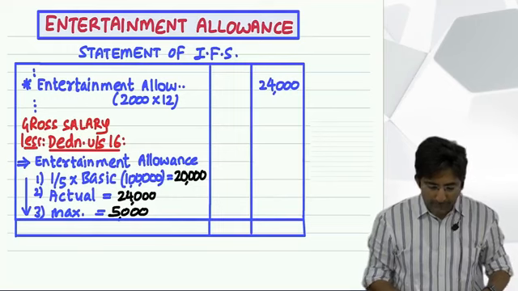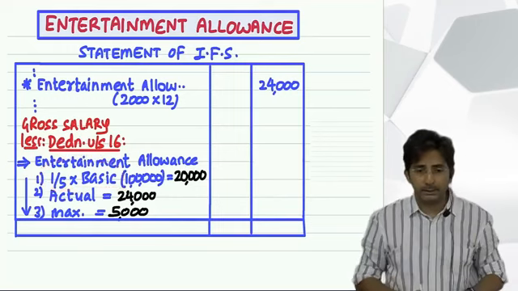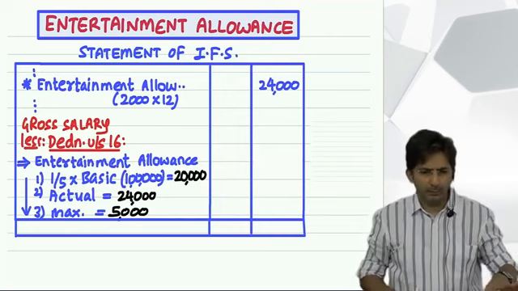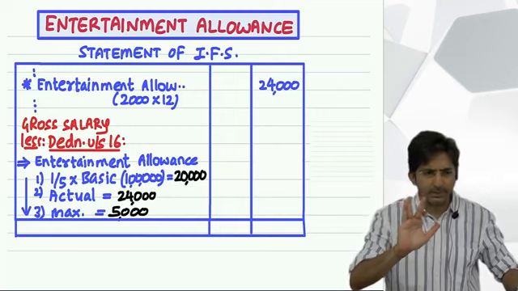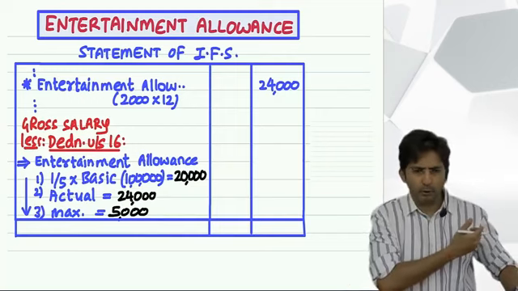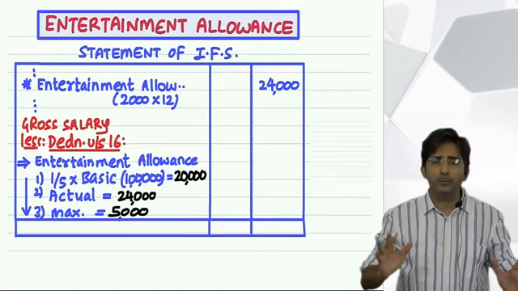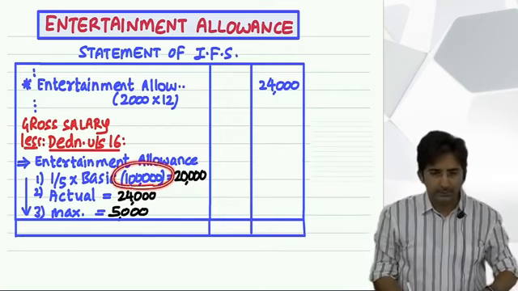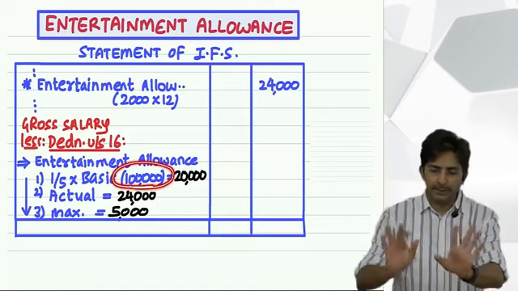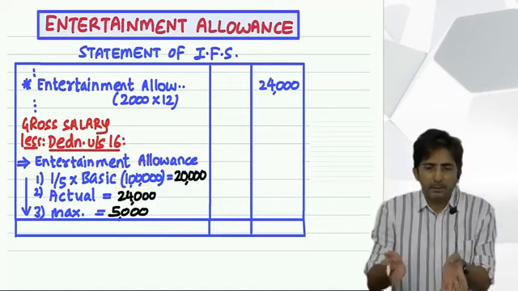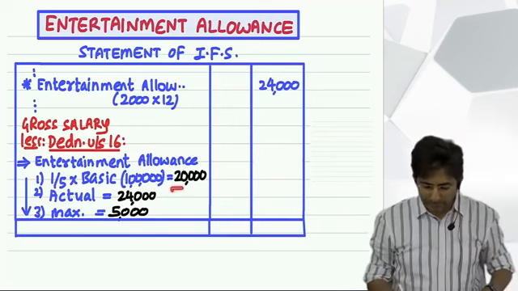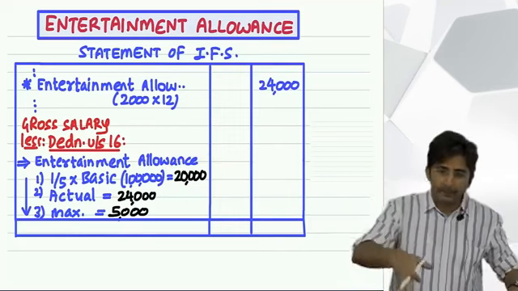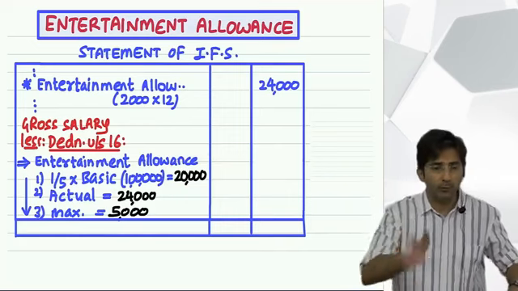1/5 into basic salary, actual amount received, and 5,000, whichever is lower. Fixed formula. Okay. I will comment on this after some time. First respect the formula because this will give you marks. 1/5 into basic salary. So let's assume the employee's basic salary is 1 lakh. See, in every question you will be given a basic salary. So whatever the basic salary is, take 1/5 of that. So that comes to how much? 20,000 in my example. It will not always be 20,000. Depending upon the basic salary in the question, you have to take 1/5.